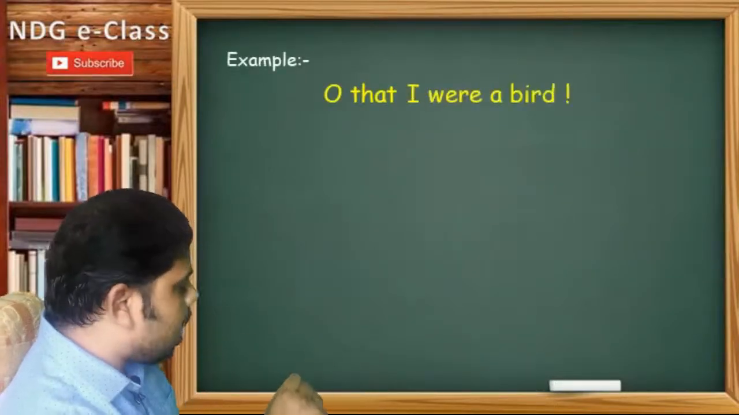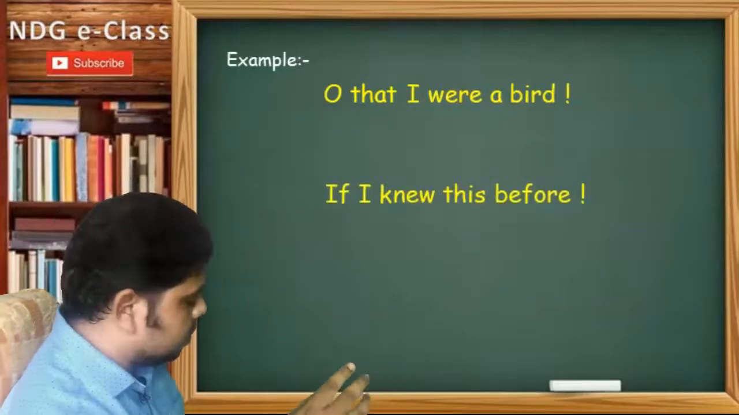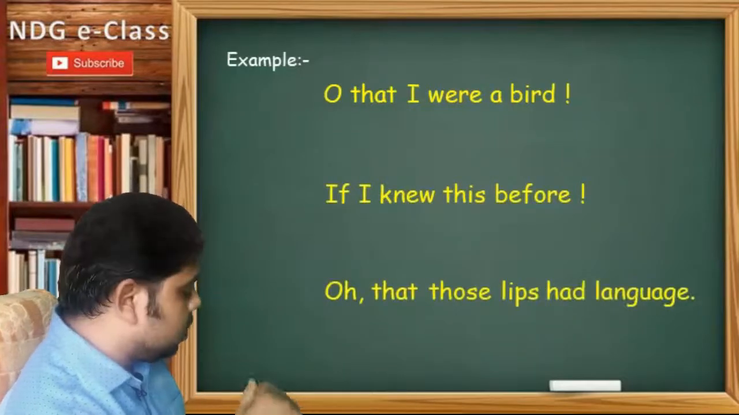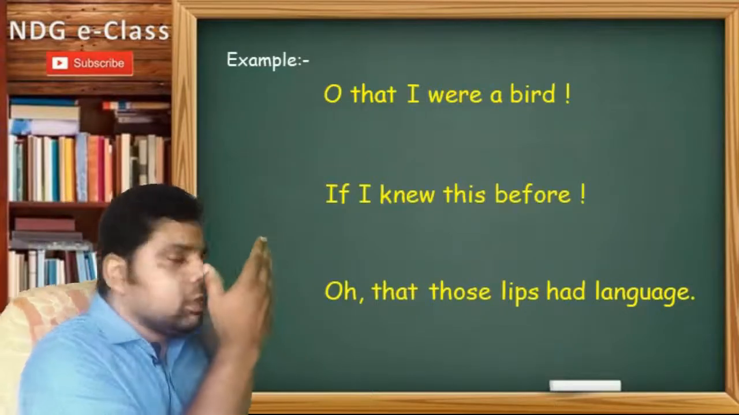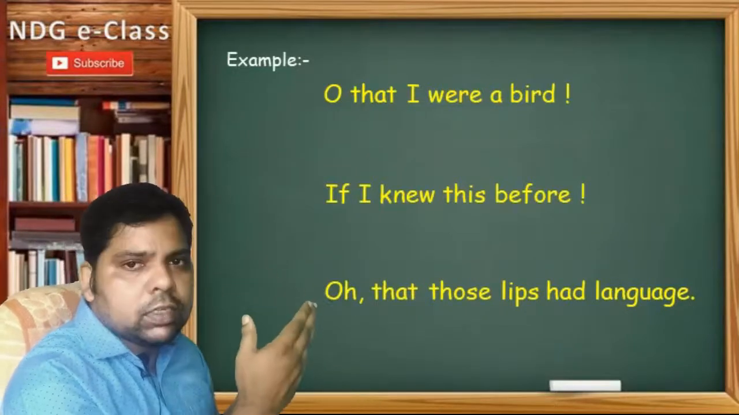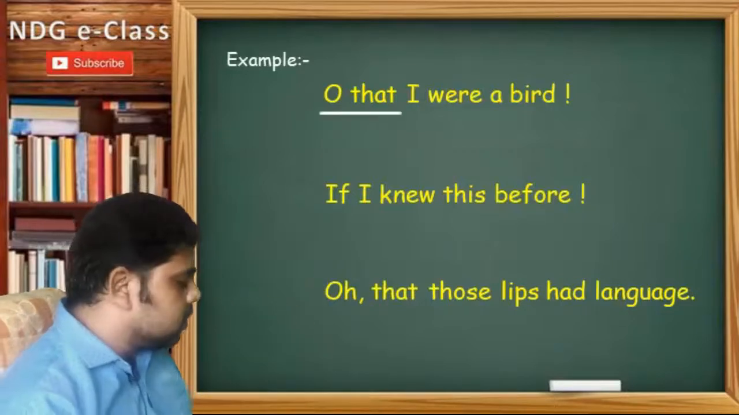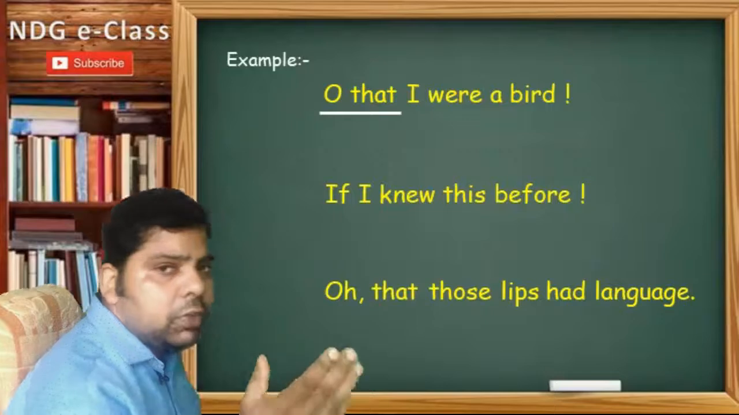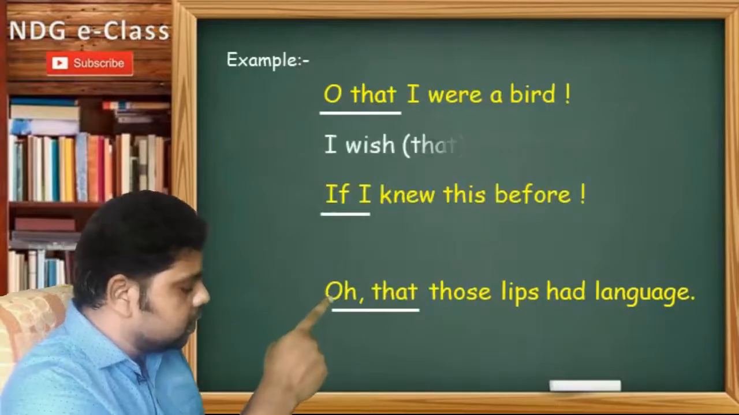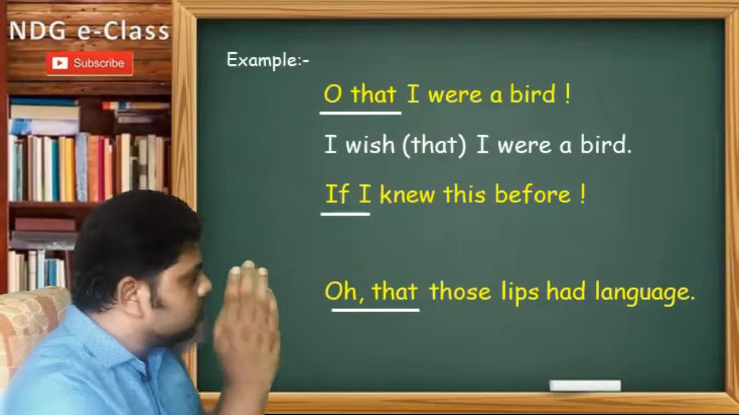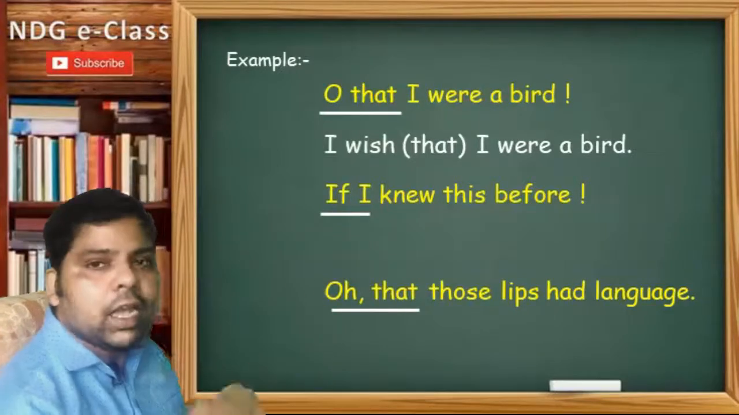Oh, that I were a bird. If I knew this before. And the third example, oh, that those lips had language. So you can see the 3 sentences contain the words which I have told earlier. Now the first sentence, when you make it assertive, I use "I wish." So it will start with "I wish," so "I wish that I were a bird."